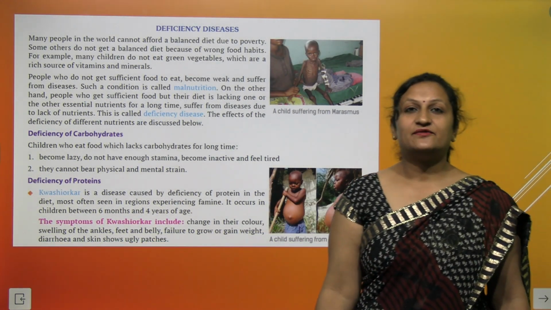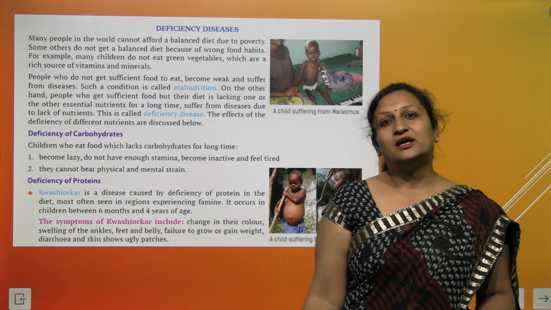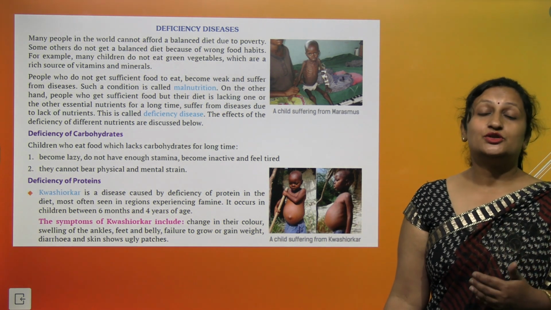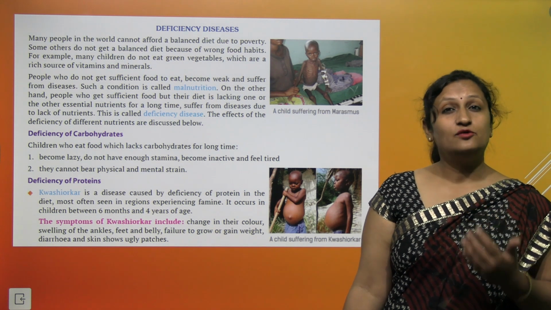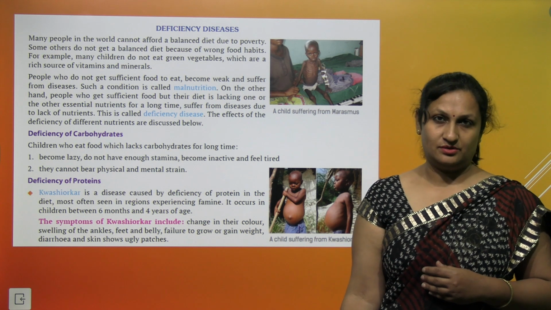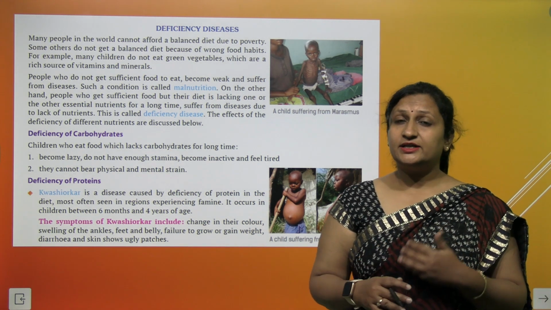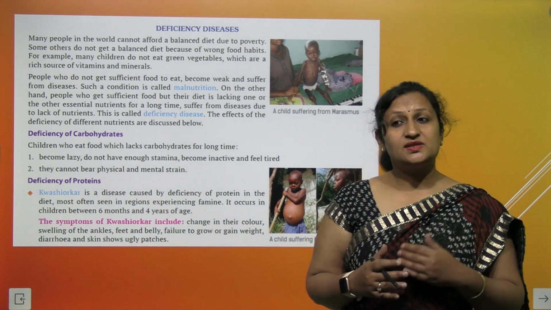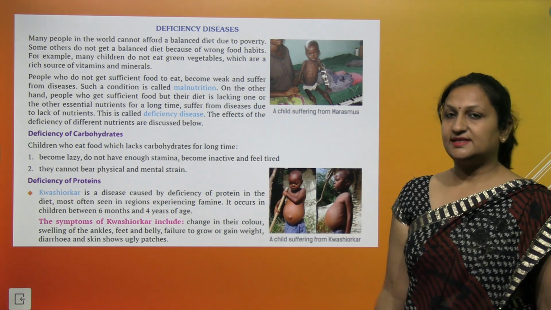Now you know that we live in a country called India. Many people are living below the poverty line. Such people are not even able to afford food for themselves. So when they are not able to get food, they suffer from a condition called malnutrition. Sometimes people are able to get a good diet, but their diet is deficient in various types of nutrients. So such people will suffer from diseases which are called deficiency diseases.